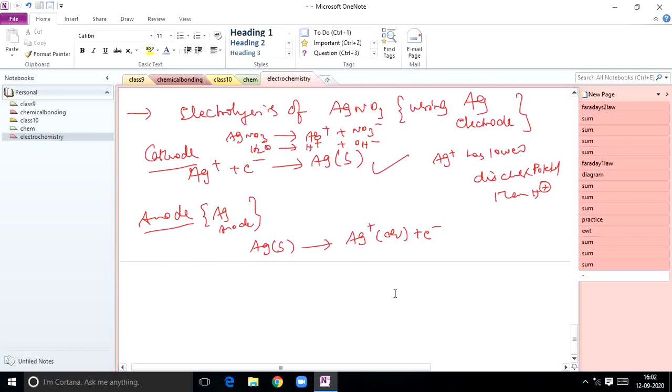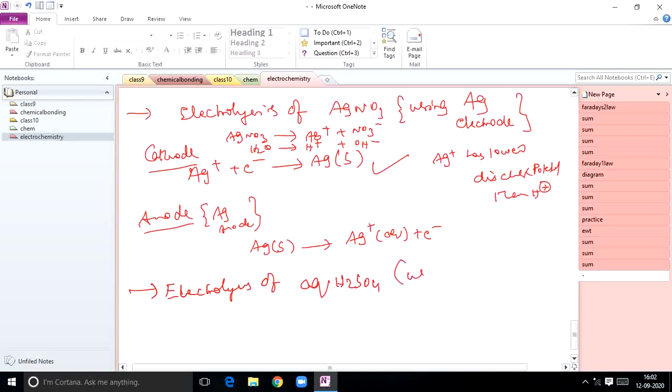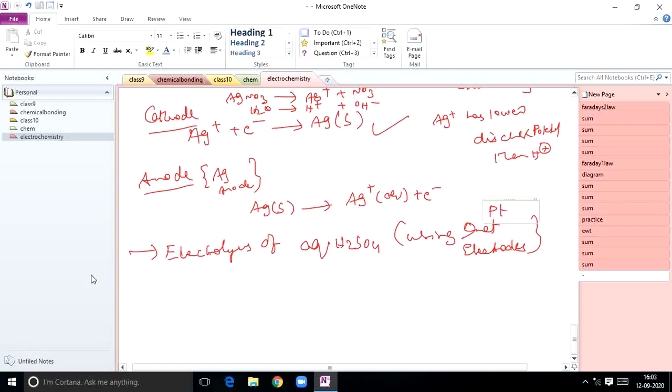Next, electrolysis of aqueous sulfuric acid. Aqueous sulfuric acid using inert electrodes. Using inert electrodes like platinum you can take, so they won't interact. So if you take aqueous sulfuric acid, electrolysis of aqueous sulfuric acid,